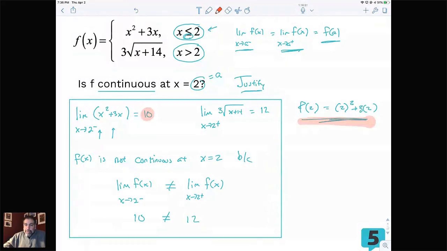I've heard it's always good to include a one-sentence explanation explaining what you did. The only time that's necessary is if it says justify, or if it says to interpret, or if it says to explain, or if it asks you why, any of those things. If they had just asked this question, is f continuous at x equals 2, it would have been a multiple choice question, to be honest with you. In the free response section, they would have always asked justify with this problem. Okay, so I hope that makes sense for everybody.